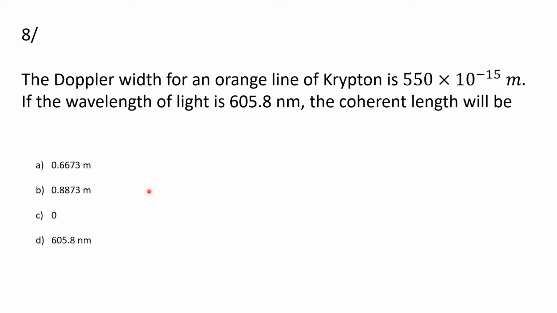Then here is the next question: the Doppler width for an orange line of krypton is 550 into 10 to the power minus 15 meter. If the wavelength of light is 605.8 nanometer, the coherence length will be, and the options are 0.6673 meter, 0.8873 meter, 0 and 605.8 nanometer. So let's see what the answer will be.